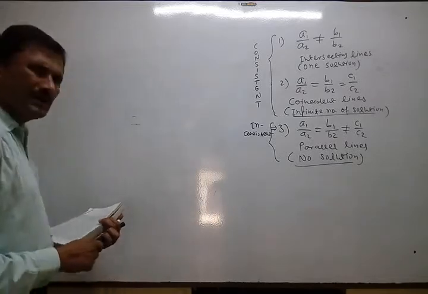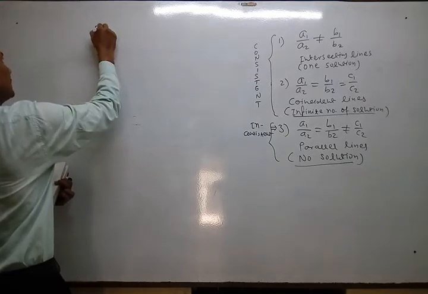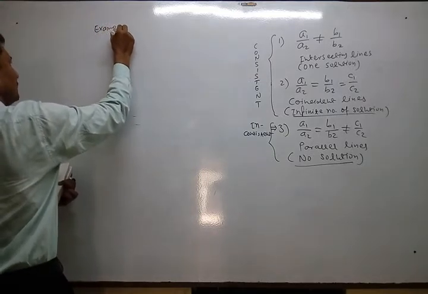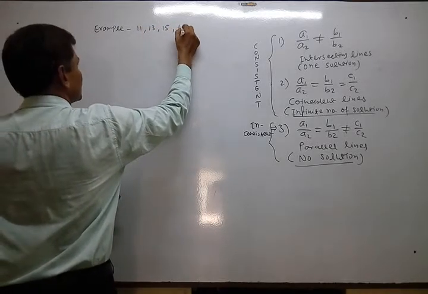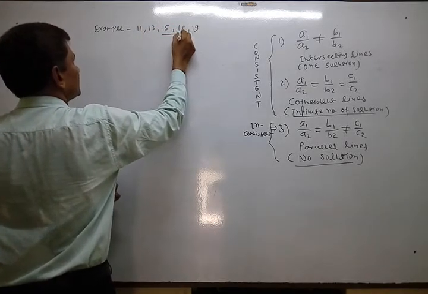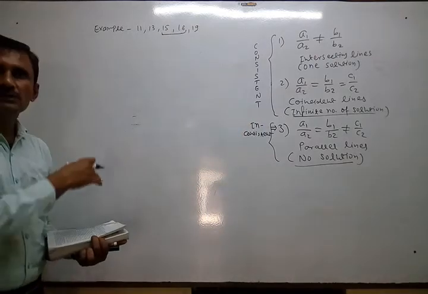I hope most are already covered in the worksheet. Just verify. So example number 11, 13, 15, 16, 19. 15 and 16 are of this type only. Just like that we are done for today.